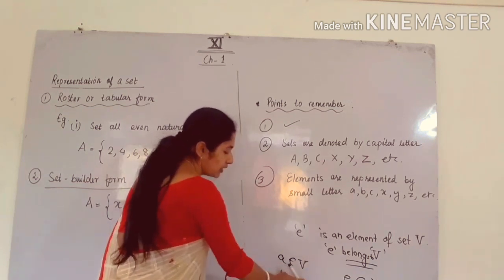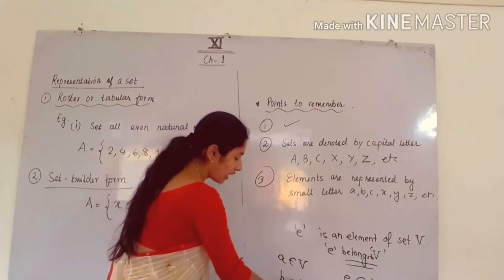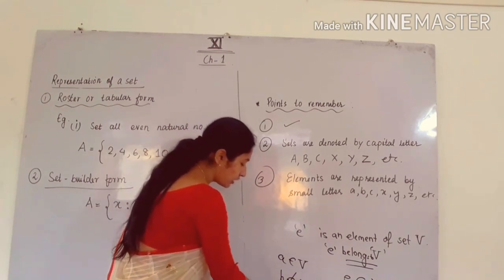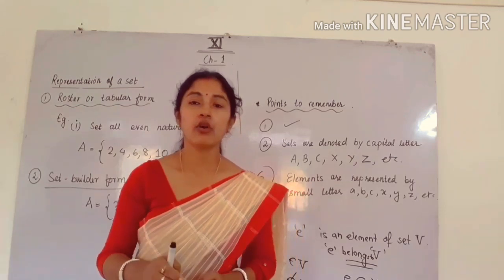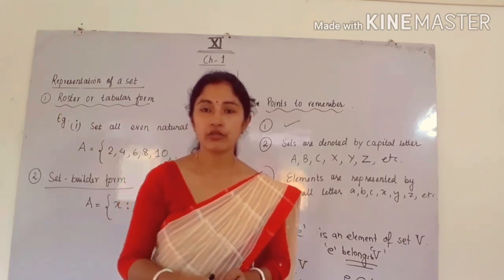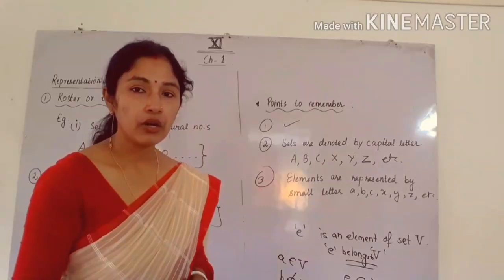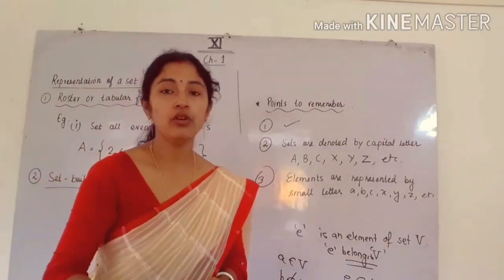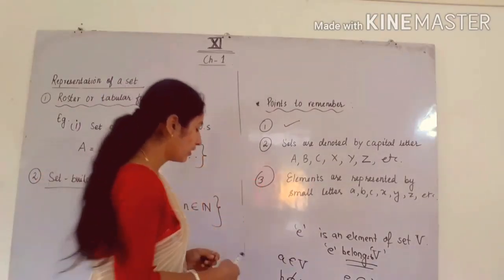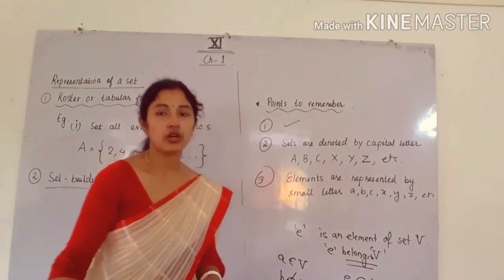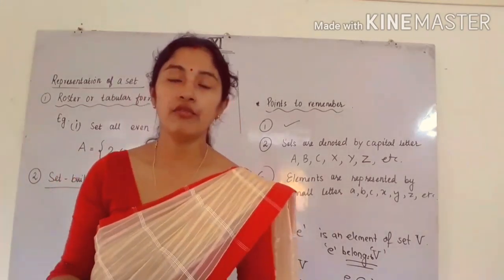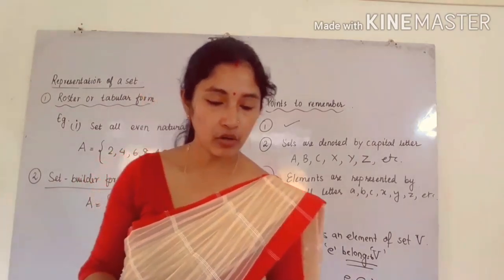No, because B is not a vowel. So how to write "not belongs to"? You have to cut it. Like when you write equal to, then not equal to, you have to cut the equal to sign. Similarly, for "does not belong to", you have to cut that symbol by a line. Okay, so B does not belong to V, or we can say C does not belong to capital letter V. So this is the symbol of belongs to.